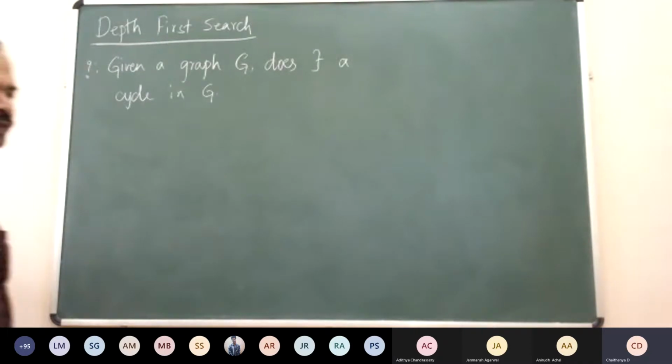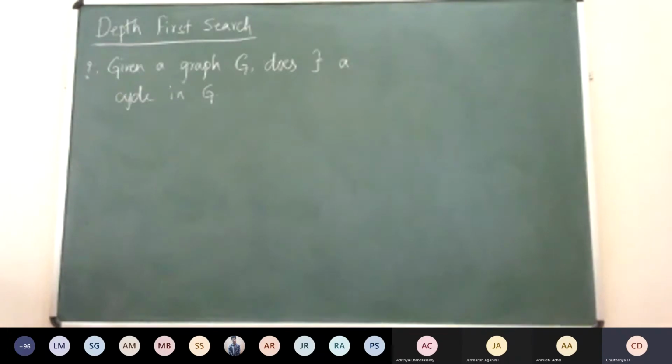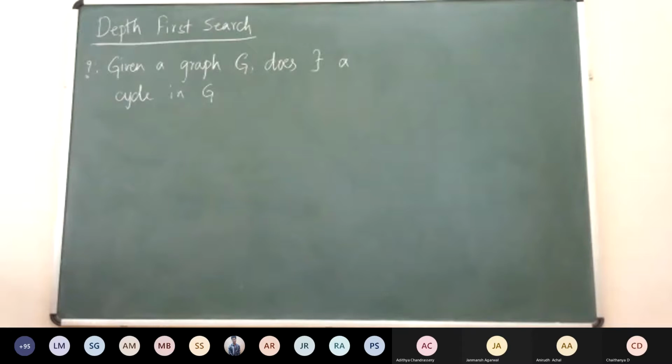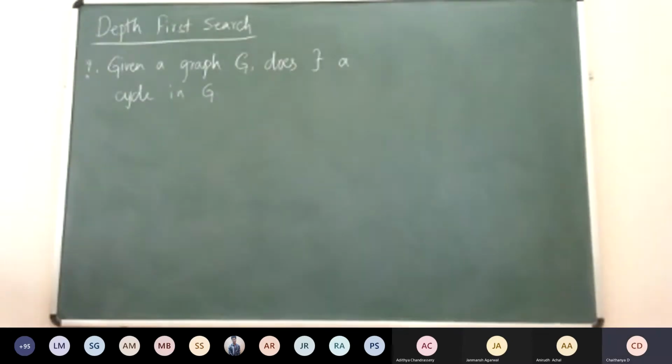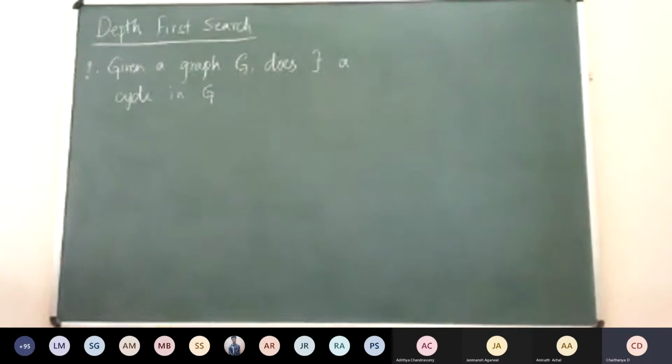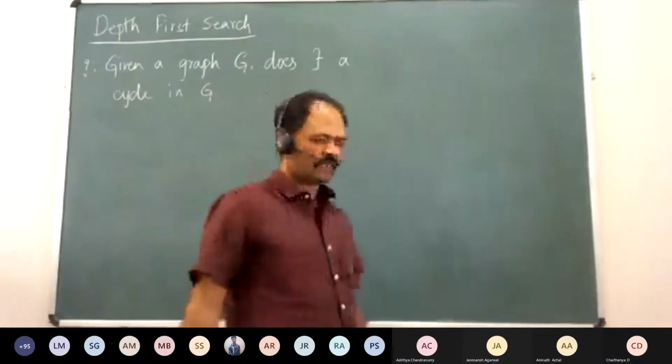Oh, you are counting the vertices. If it goes above n, that means I've encountered more than n nodes, but we know that there are only n nodes, so I must have repeated some. Basically, you are counting the edges, right? You are incrementing the counter after every edge, right?